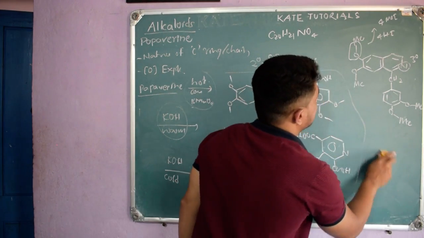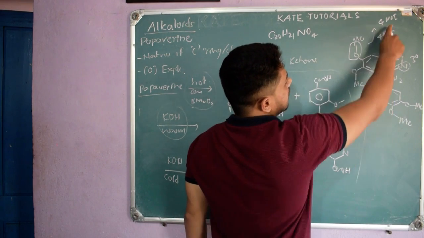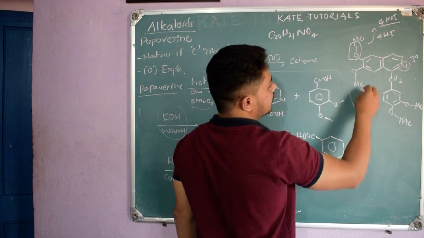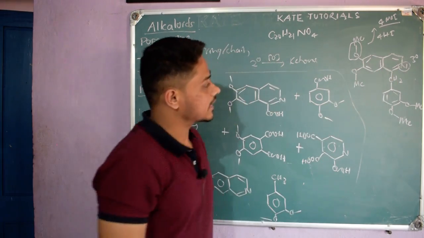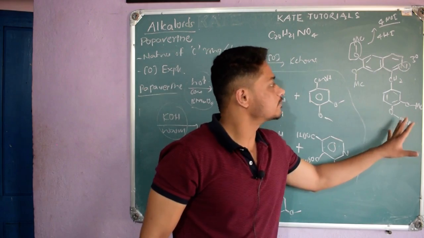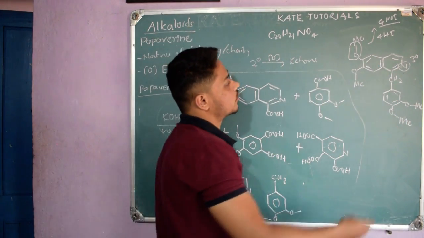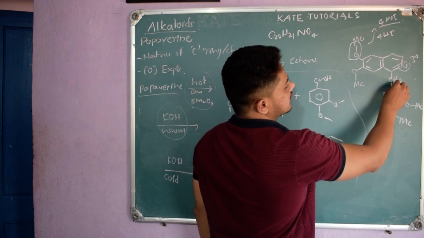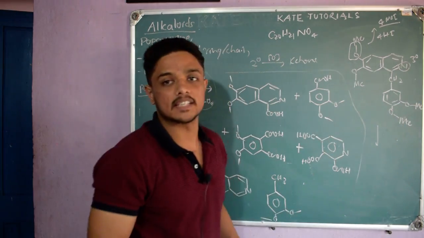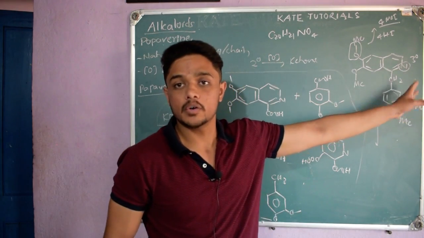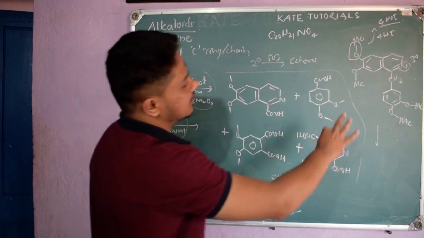So if I react with 4 molecules of HI, I will get 4 molecules of methyl iodide and phenol, meaning an aromatic ring containing OH. So they concluded this might be the structure. And in the oxidizing experiments, this is CH2. If I use a mild oxidizing agent, it converts it to OH, a secondary alcohol. Further we can convert it to a ketone. So these were the few points.